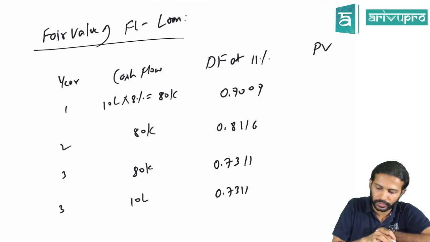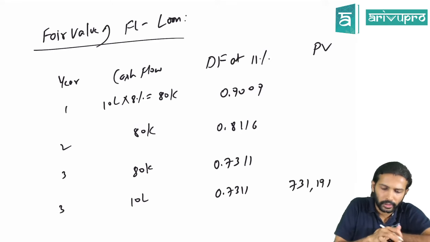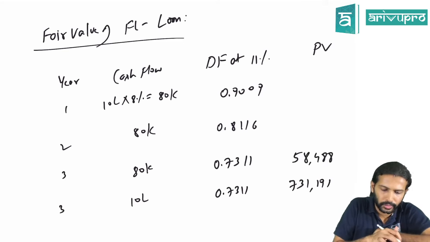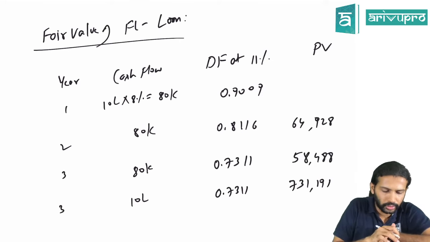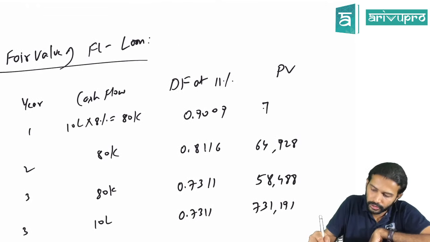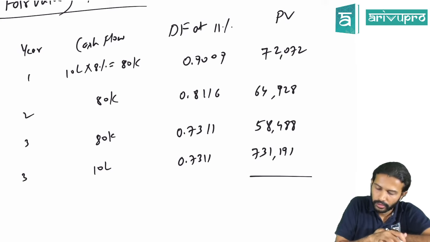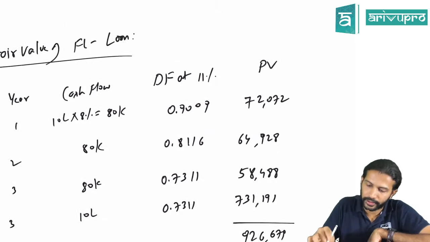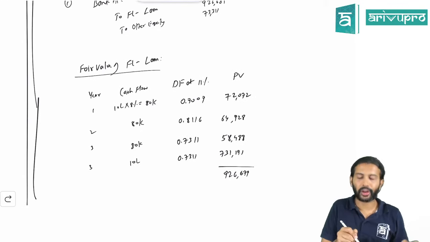If you find out the present value of this, it will be 7,31,191 for the principal, and 0.7311 into 80,000 will give me 58,488. 0.8116 into 80,000 will give me 64,928. 80,000 into 0.9009 will give me 72,072. If you total all this, you're going to get 9,26,679. Small round off error. So that is the value at which you need to record your financial liability.